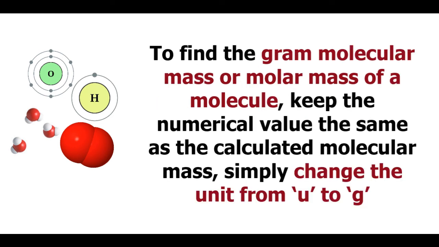Now, to find the gram molecular mass or molar mass of a molecule, keep the numerical value the same as the calculated molecular mass.